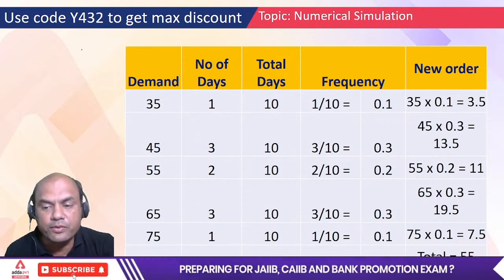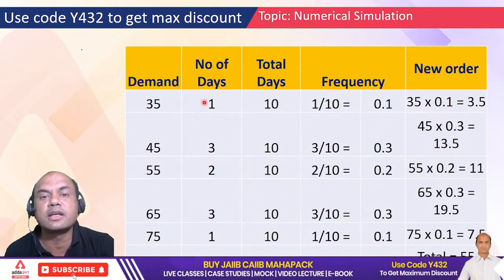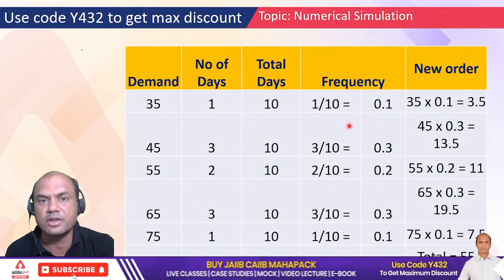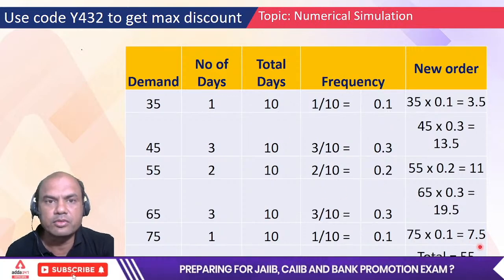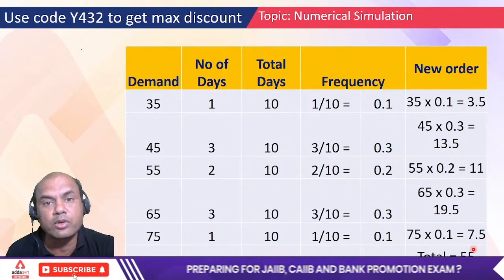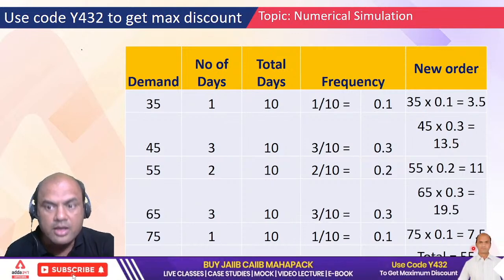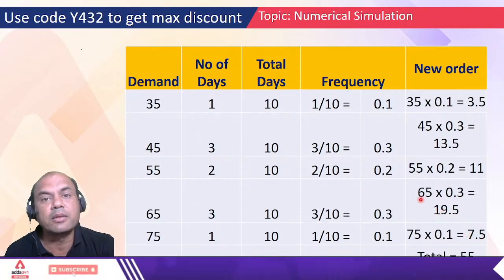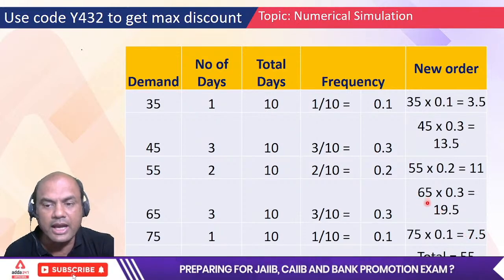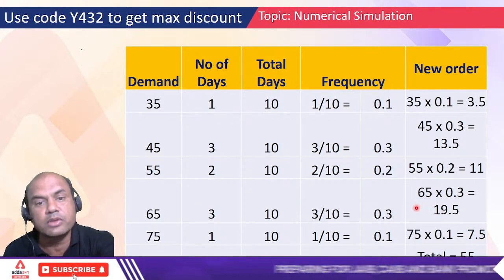Now this 55 liters is the new order. What have you done here? You have used a simulation technique and solved mathematical equations. So this is simulation. You have got the order of 55 now, which you will give to him. Now you will have to show him the proof that with your order he will get a better result. For that we'll calculate the profit in both ways.